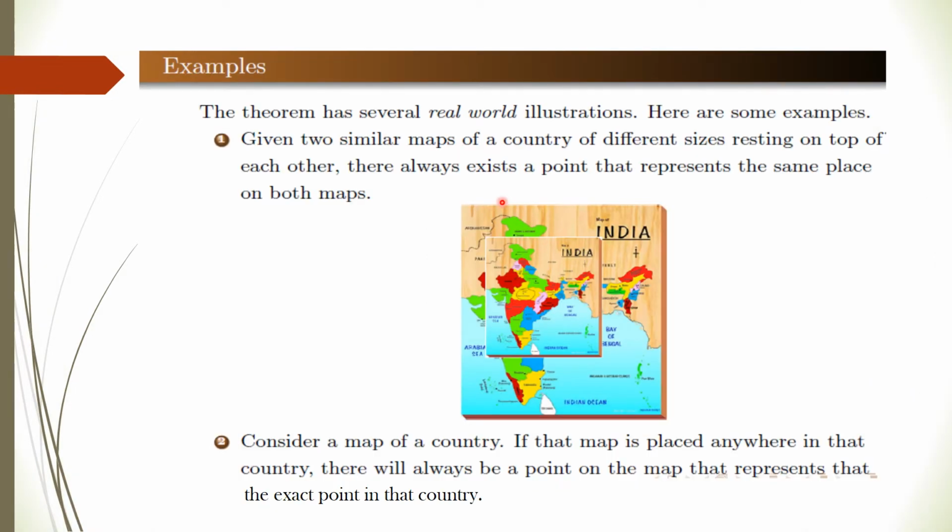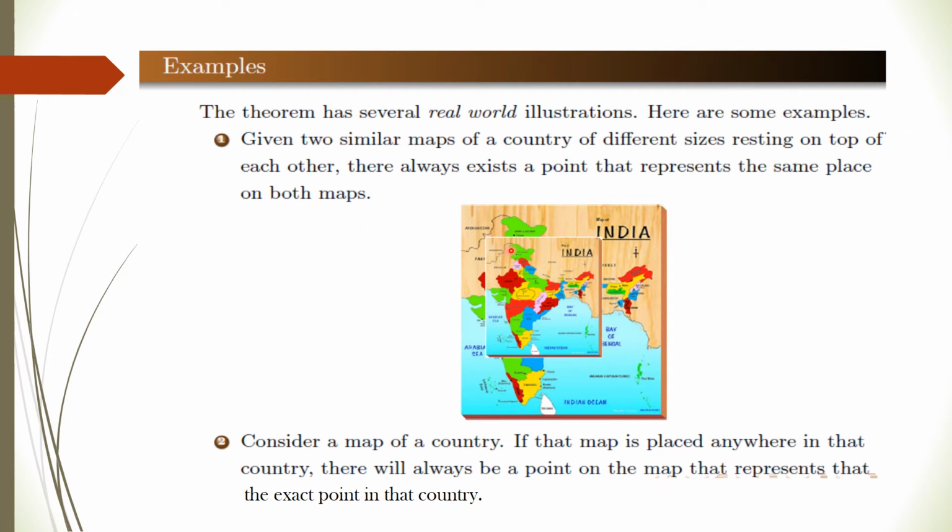Now examples, these are the real world illustrations. Just see, if you consider two maps of a country of different sizes resting one on the other, there always exists a point which represents the same place on both the maps.